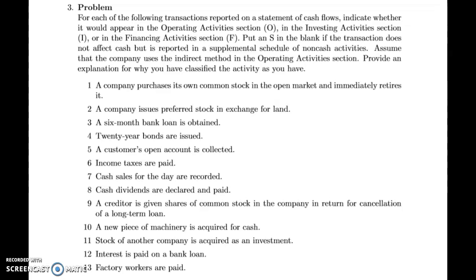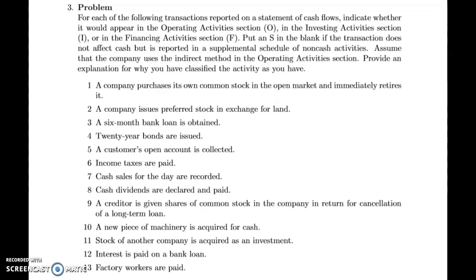Number 2, a company issues preferred stock in exchange for land. This goes as an S in the blank because it's just a transfer of assets between two things without any cash. Number 3, a 6-month bank loan is obtained. This is financing because it's an issuance of a long-term liability. Number 4, 20-year bonds are issued. Number 4 is financing because, again, it's an issuance of a long-term liability.